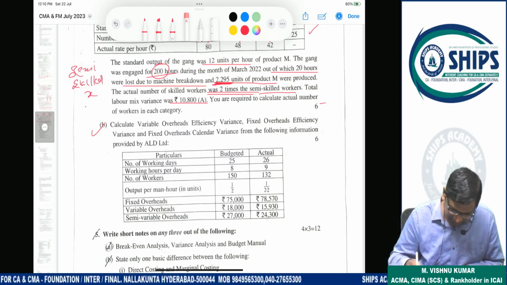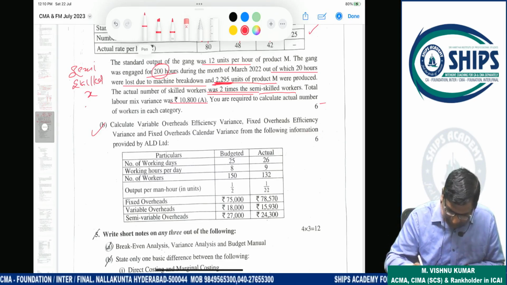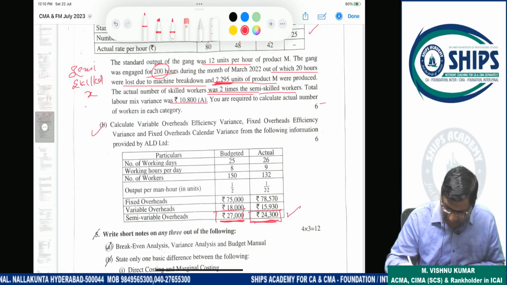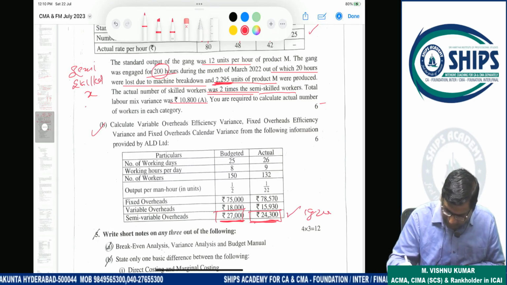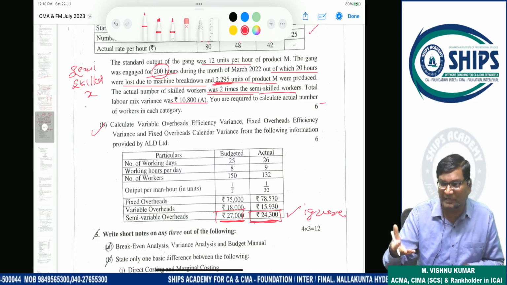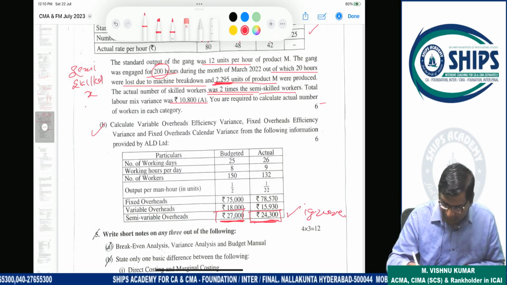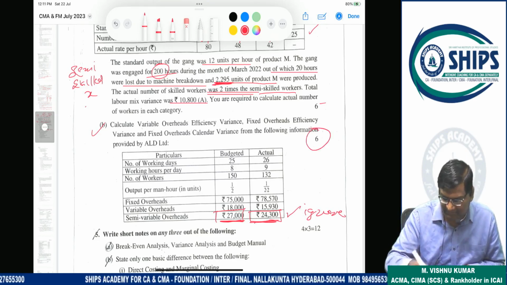What kind of error? They have not given in the question how to break up this semi-variable overhead. When this is not given, either we have to ignore it, or we have to break it up according to our own assumption. Any student who ignores this and solves the question can also get 6 marks.